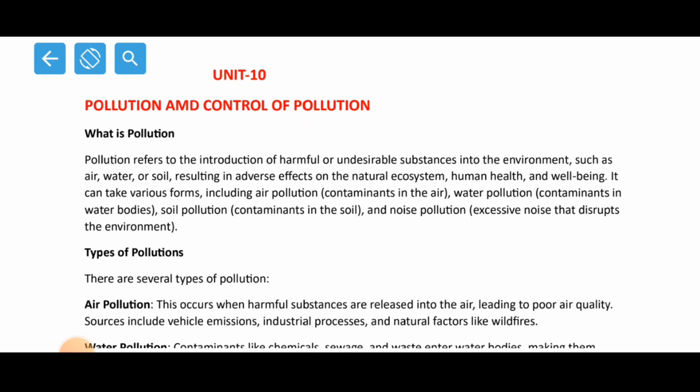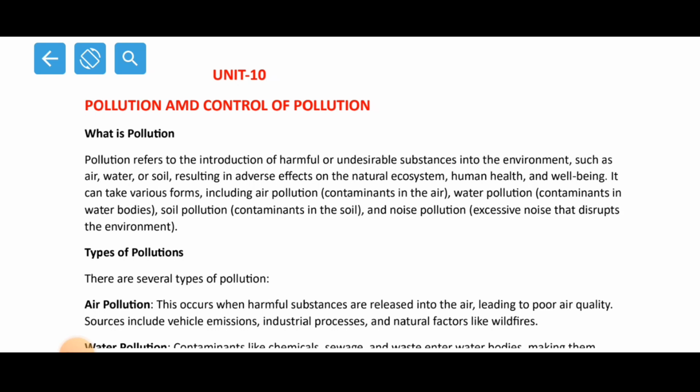So we are here on paper 1 environmental studies unit 10, right? So pollution and control of pollution. So what is pollution? That is the first thing we should ask ourselves, and we already know what the different types of pollution are, right? So pollution refers to the introduction of harmful or undesirable substances into the environment, such as air, water or soil, right? So air pollution or water pollution or soil pollution, noise pollution. So all these are types of pollution which have an adverse effect on our natural ecosystem, even on our health and well-being, right?